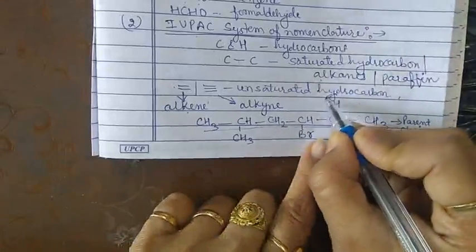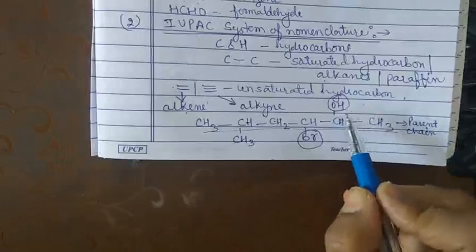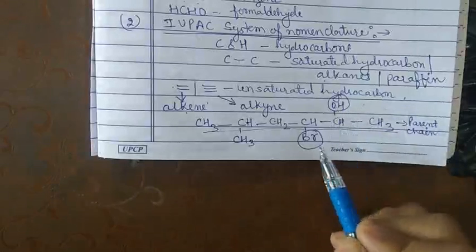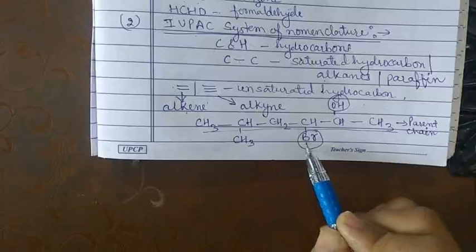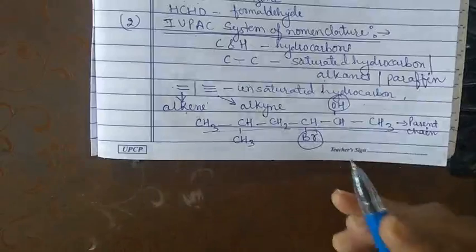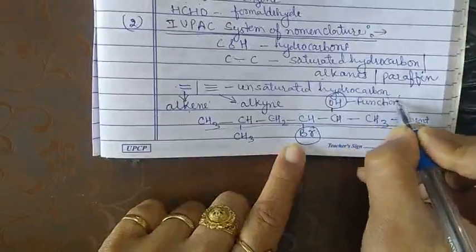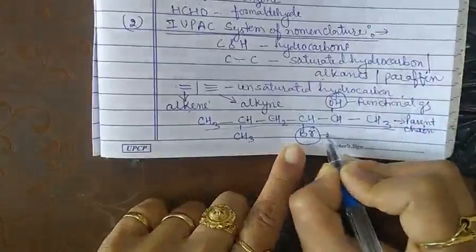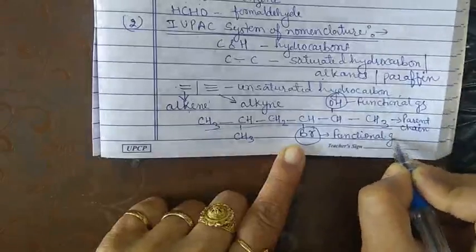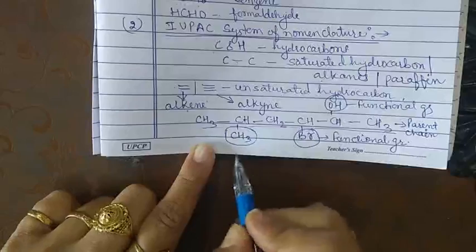Now this one, this is OH. OH stands for alcohol. It means an alcohol is a functional group. And this is the Br. Br means halogen, and we know that halogen is also a functional group. So this is a functional group, and this one is also a functional group. Now come to this one, that is the CH3.